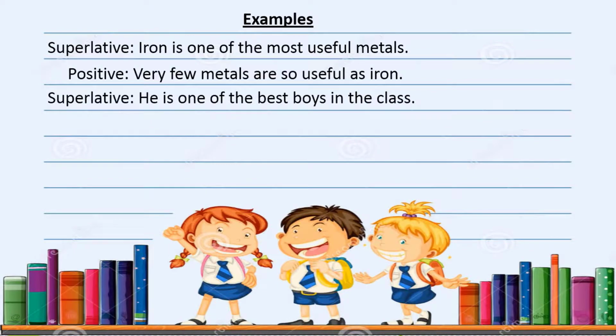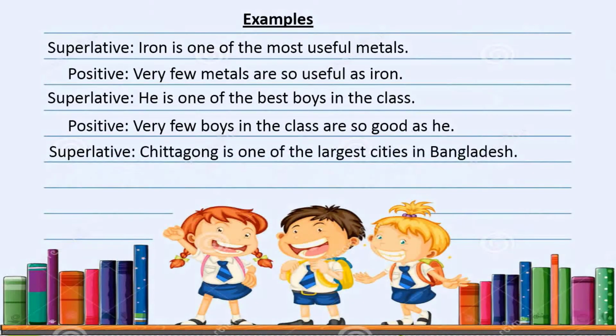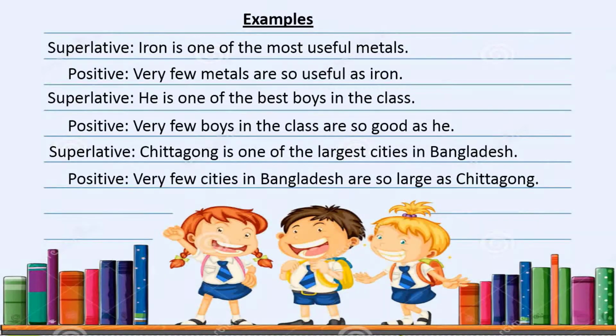Superlative: He is one of the best boys in the class. Positive: Very few boys in the class are so good as he. Chittagong is one of the largest cities in Bangladesh. Positive: Very few cities in Bangladesh are so large as Chittagong.